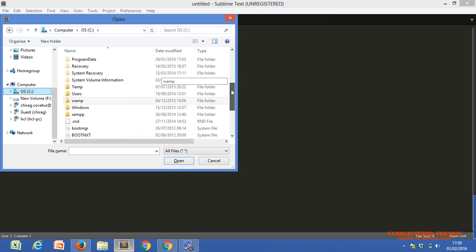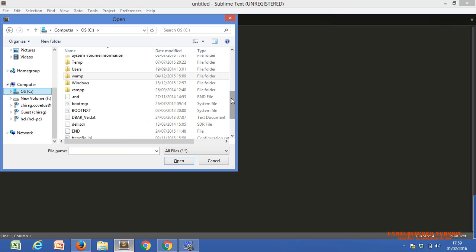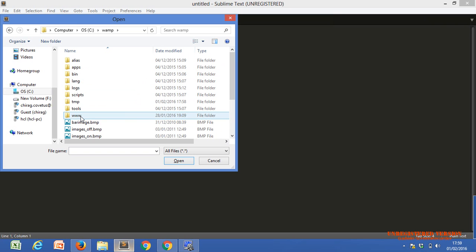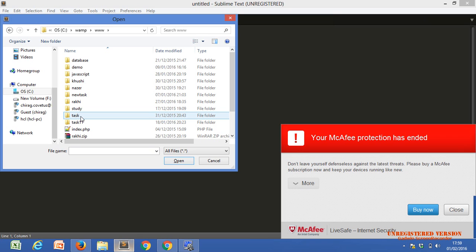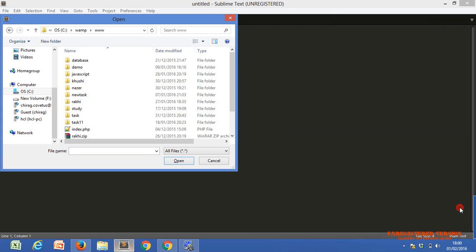JavaScript is a scripting language, but a client side scripting language. Now, what is the difference between a client side scripting language and a server side scripting language? PHP is a server side scripting language. So what is the difference between client side and server side? I mean the logical difference.